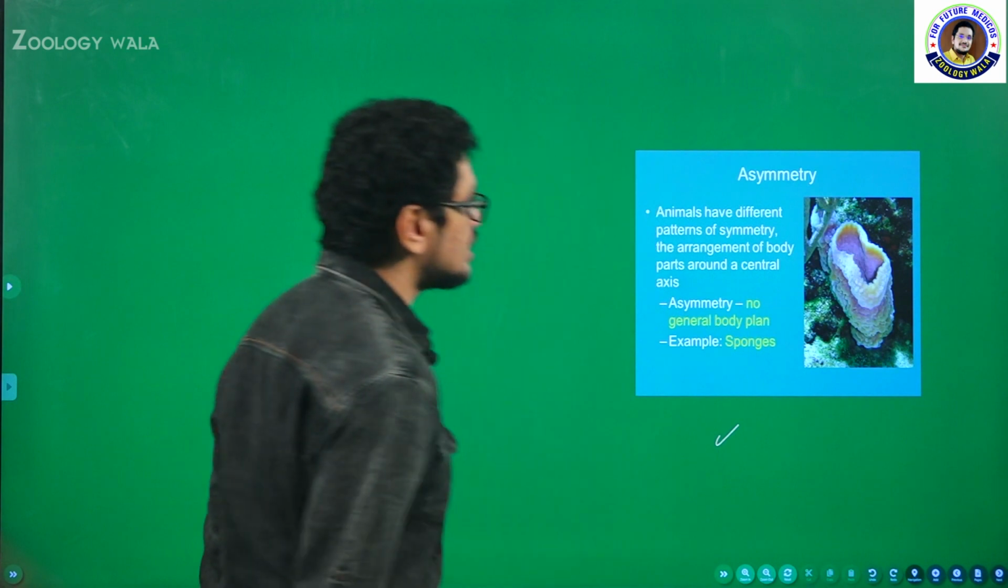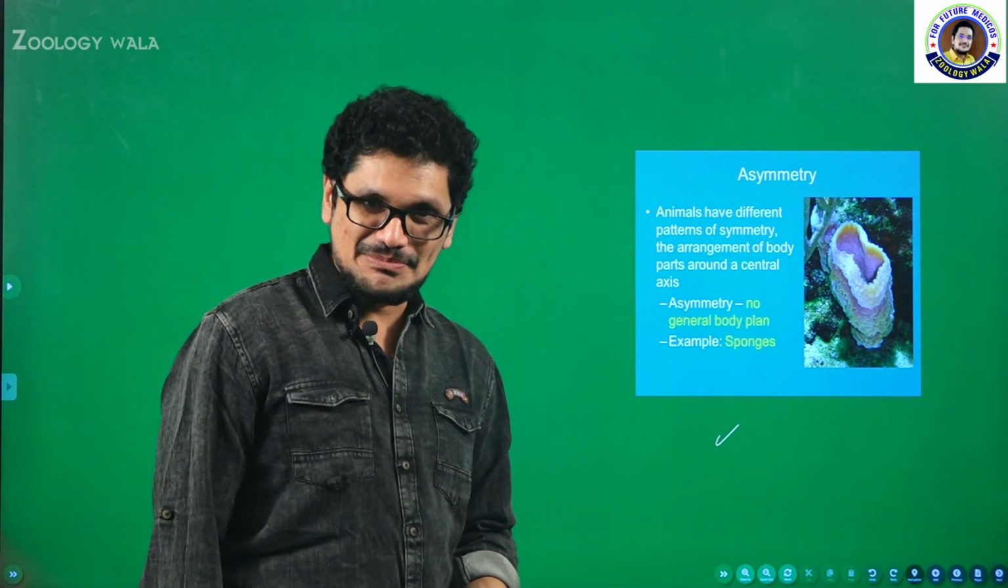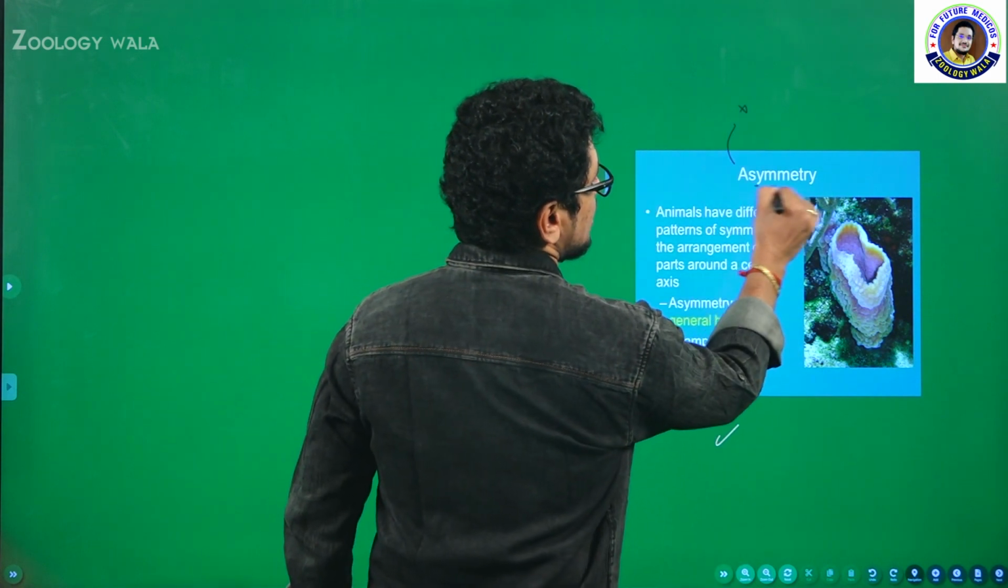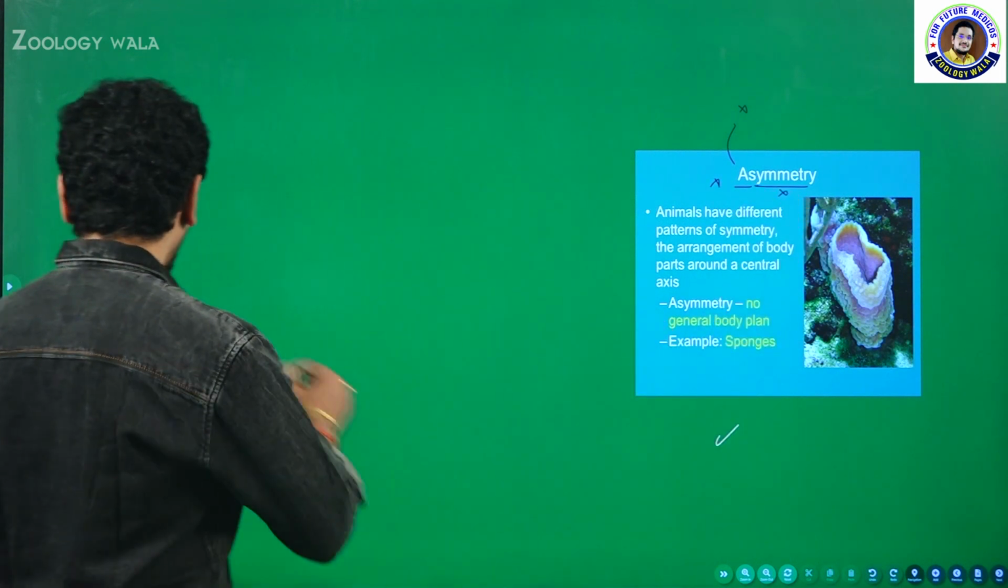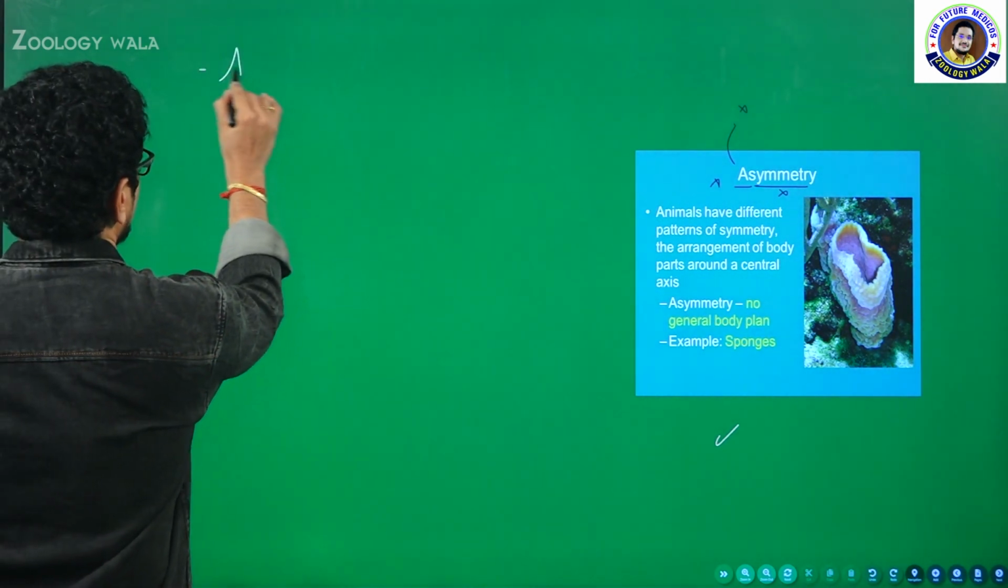Let me explain you the second type of symmetry, which is asymmetry. Asymmetry is not considered as a symmetry, isn't it? Asymmetry, A means absent. Symmetry is absent in this animal. That is the reason why it is called asymmetry. Let me write. So what is asymmetry?